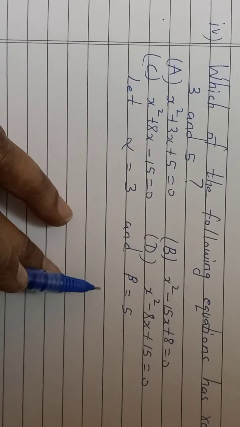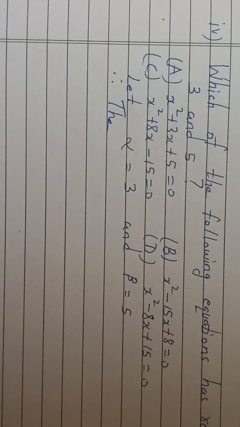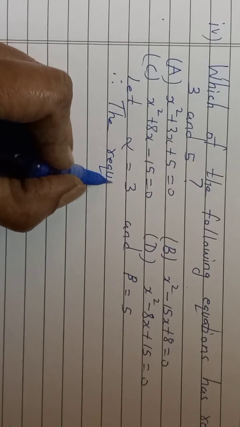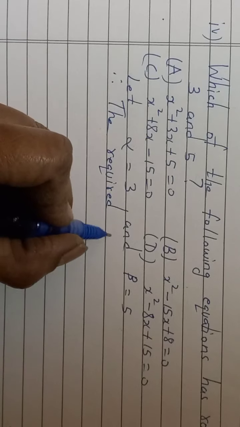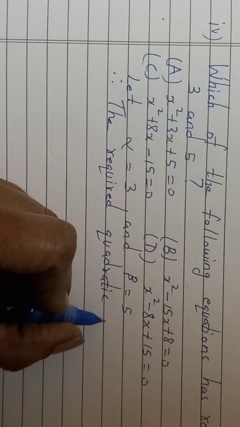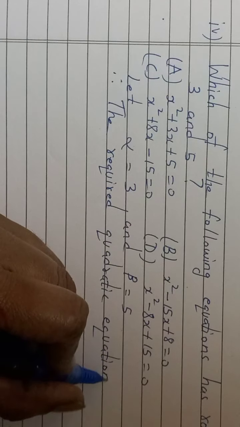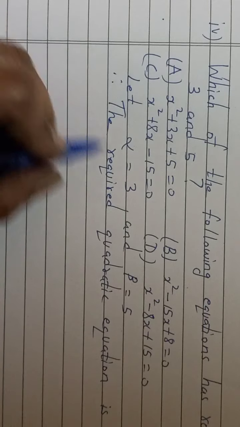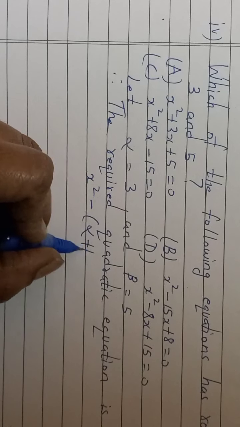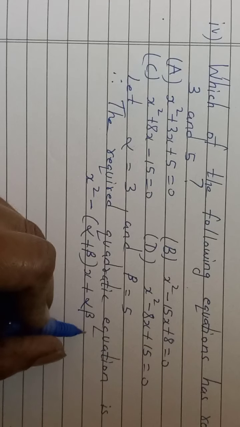If alpha is 3 and beta is 5, therefore the required quadratic equation is, this is the formula, x square minus sum of the roots into x plus product of the roots is equal to 0.